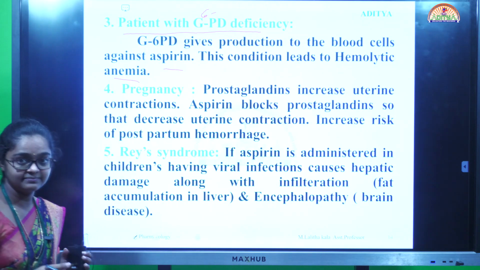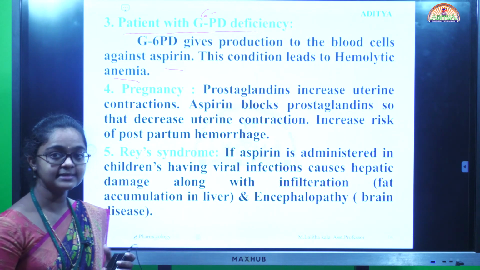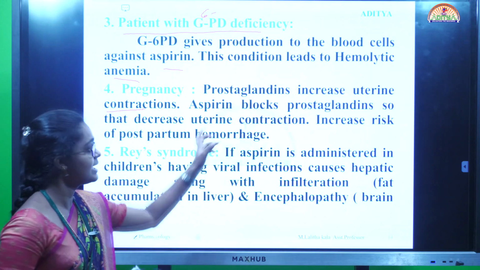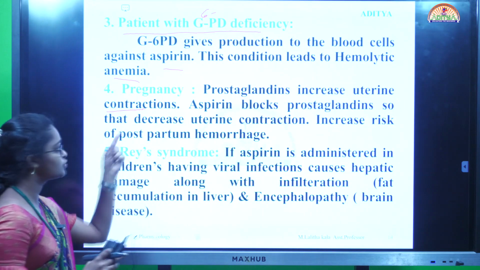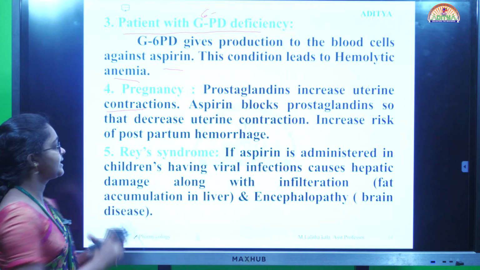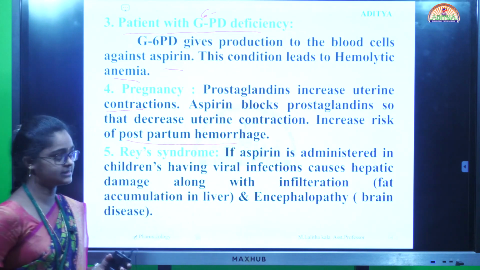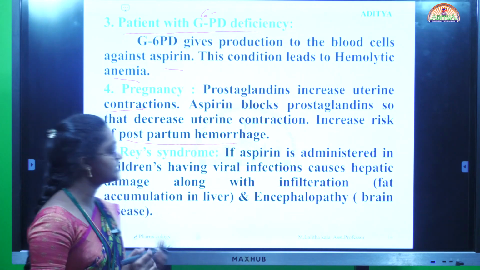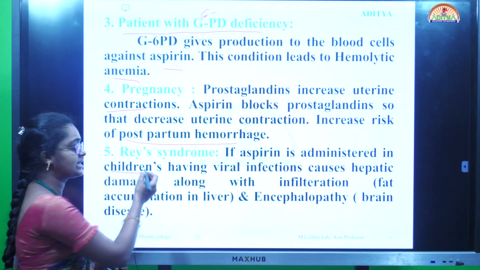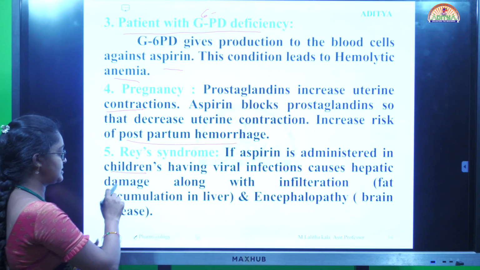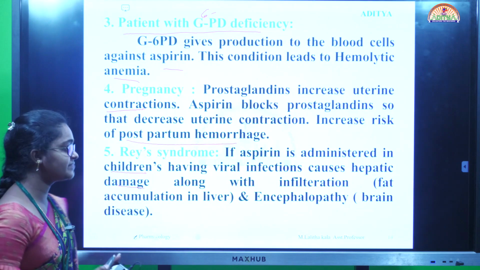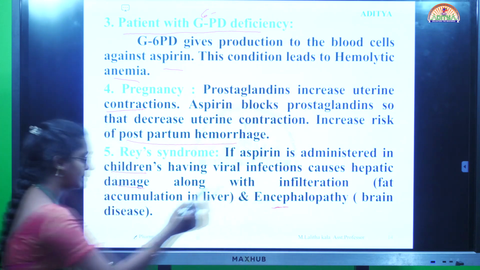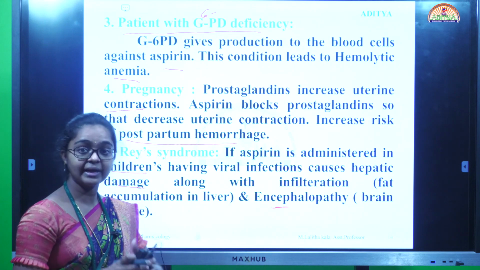Next adverse drug reaction is during pregnancy. Prostaglandin increases uterine contractions. Aspirin blocks prostaglandin, so uterine contraction decreases, increasing the risk of postpartum hemorrhage. Next, Reye's syndrome: if aspirin is administered to children having viral infections, it causes hepatic damage with fat accumulation in the liver, and encephalopathy, which means brain disease.